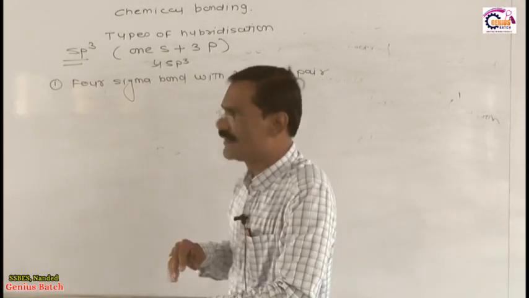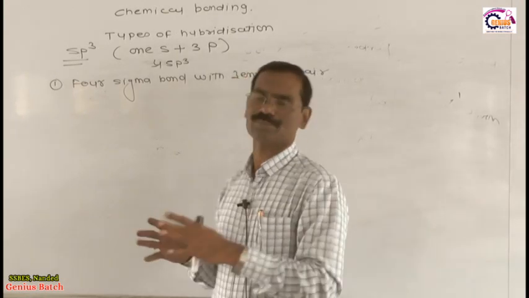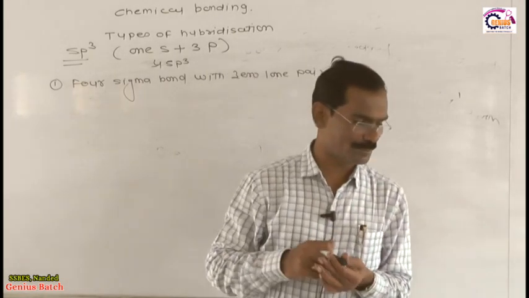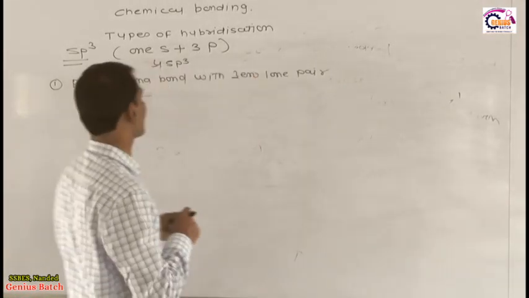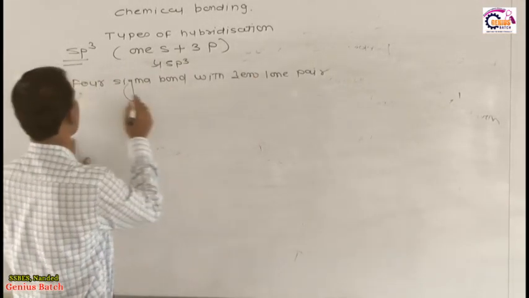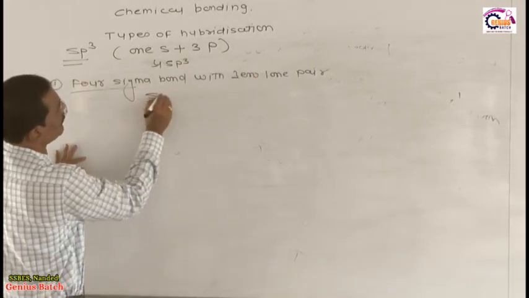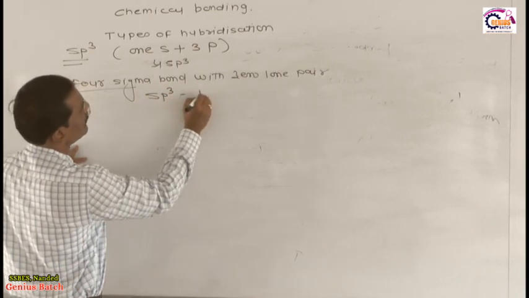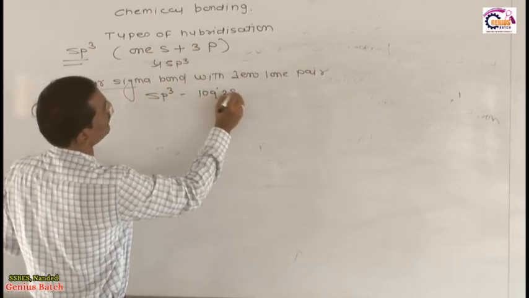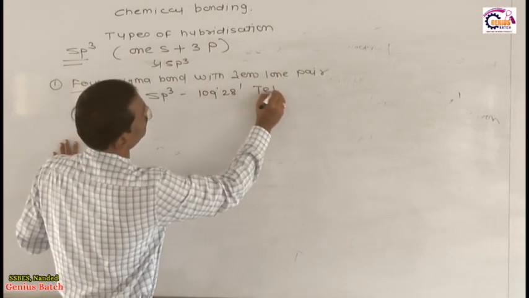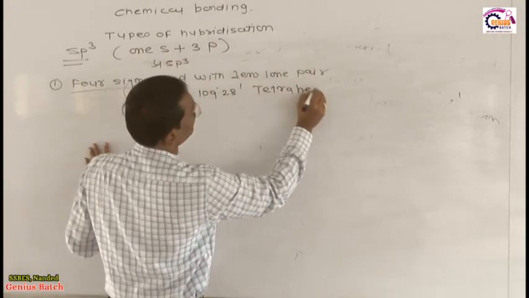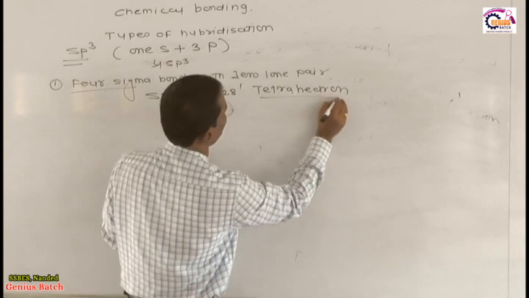If lone pair is absent, meaning all 4 are sigma bonds, then it is perfect sp3 hybridization, bond angle 109 degree 28 minute, and geometrical shape is 100% tetrahedron.